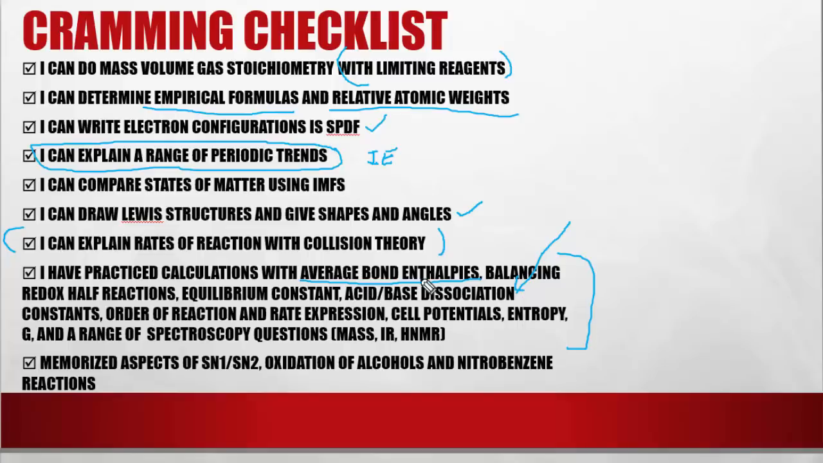But if you're doing a standard level test, make sure you know the other ways to calculate, or at least know how to calculate pH. That seems to have made a slight increase. Order of reaction and rate expression are just for high levels. Cell potentials, so how to work out what the voltage is, entropy and G, and a range of spectroscopy questions seem to be a slight increase.